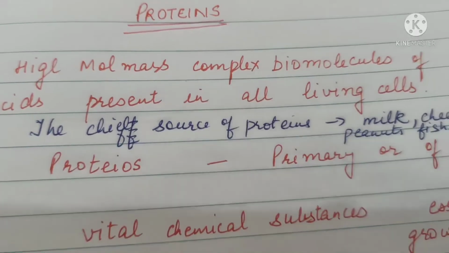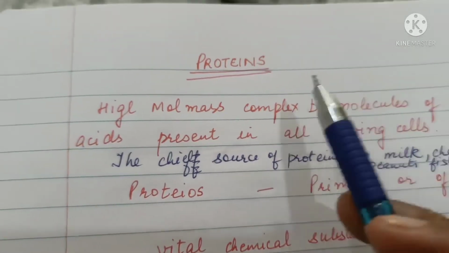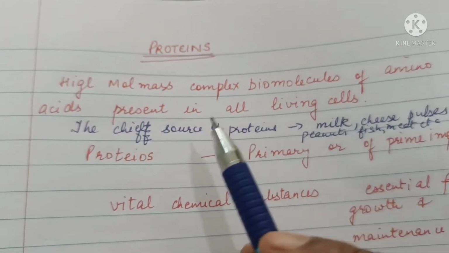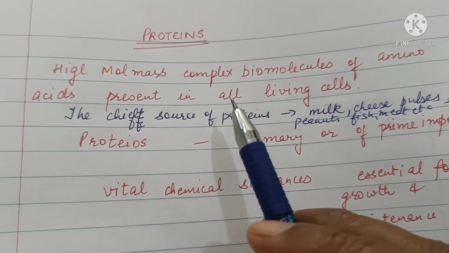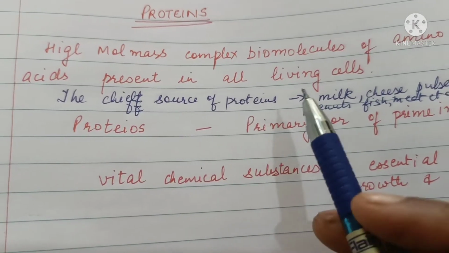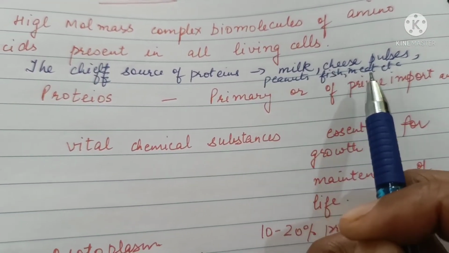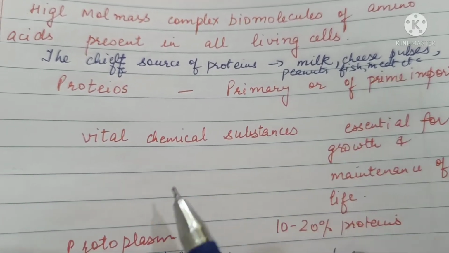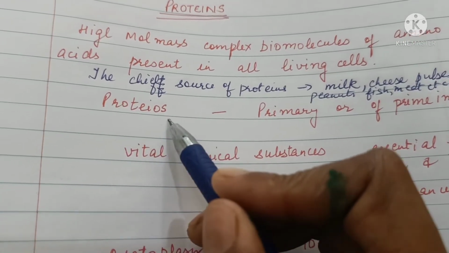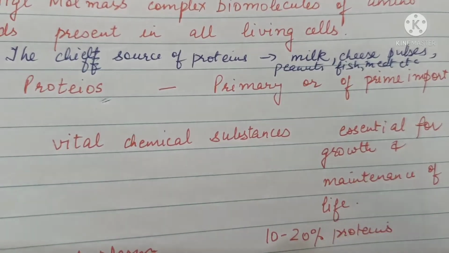Our topic for today is proteins of the chapter Biomolecules. Proteins are high molecular mass, complex biomolecules of amino acids present in all living cells. The chief sources of protein are milk, cheese, pulses, peanuts, fish, meat, etc. The name protein is derived from the Greek word proteus, meaning primary or of prime importance.